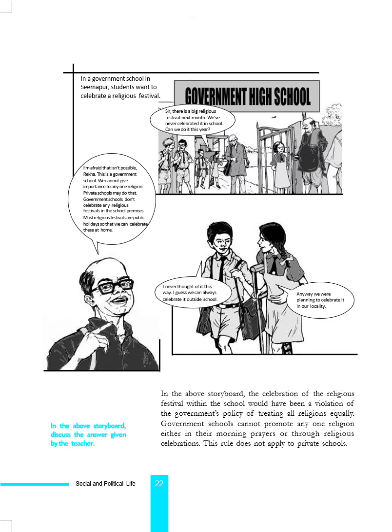Here they have given a picture. In the government high school, the students would like to celebrate, but it is mandatory that no government school or office should promote any religion. That's why we are not practicing any slogans in our school prayer. In a government school in Simpur, students want to celebrate a religious festival, but the headmaster says it is against the government order. We should not promote any religion.